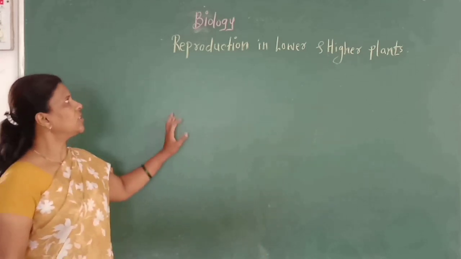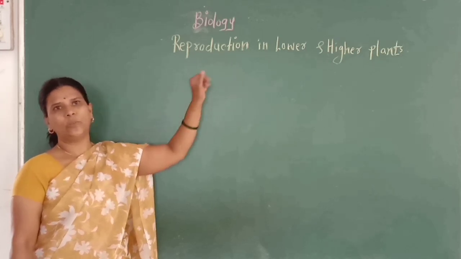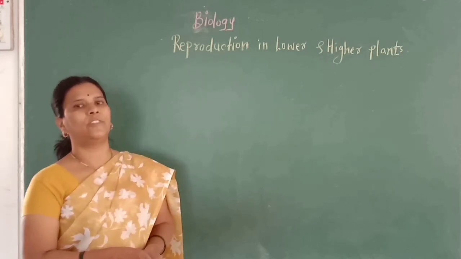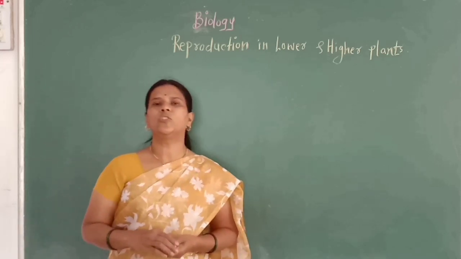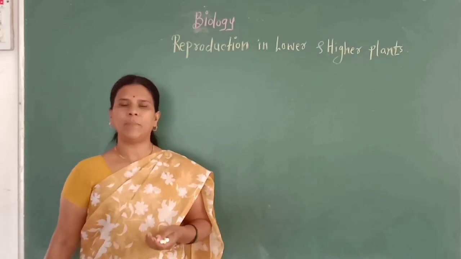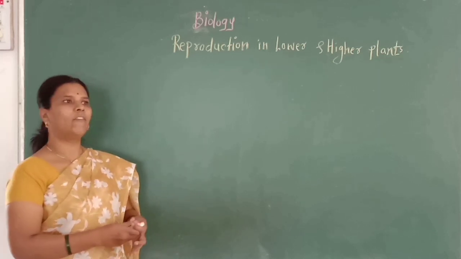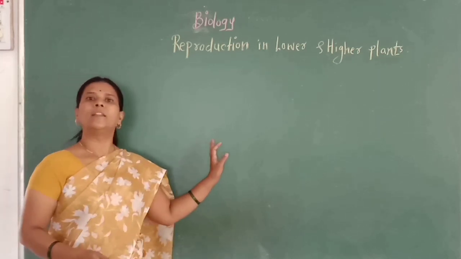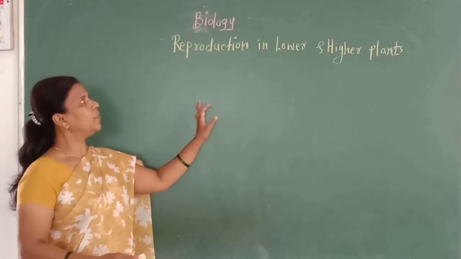As the name suggests, reproduction. What is meant by reproduction? As we know, there are different characteristic features of living organisms. Living organisms show catabolic and metabolic activities. They have the ability of growth and development. They also sense stimuli and reproduce.